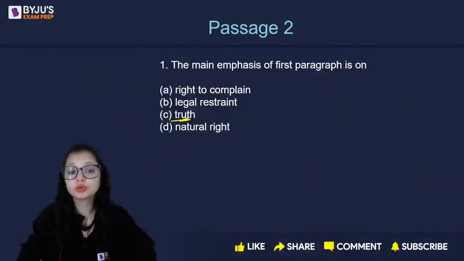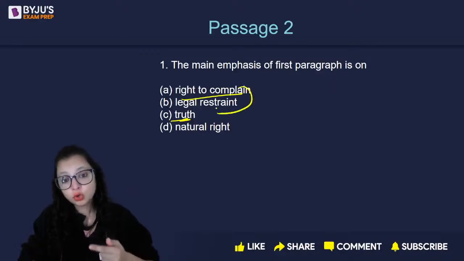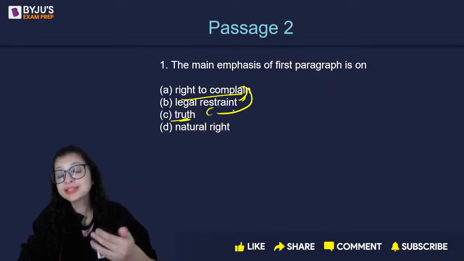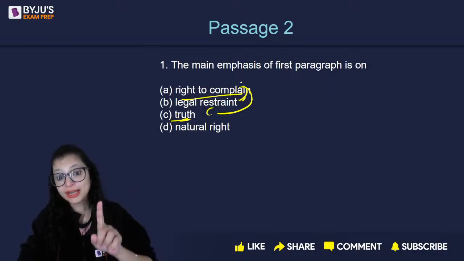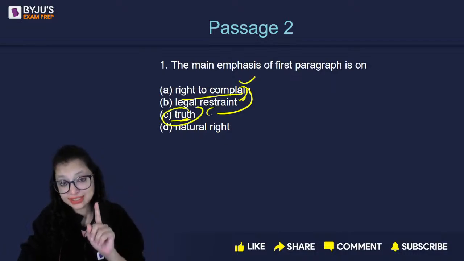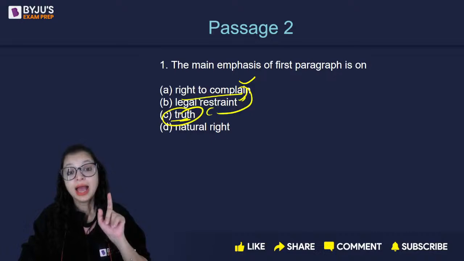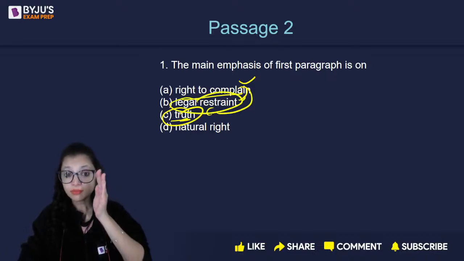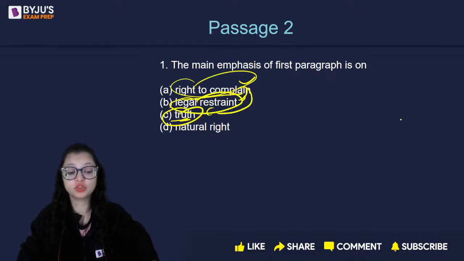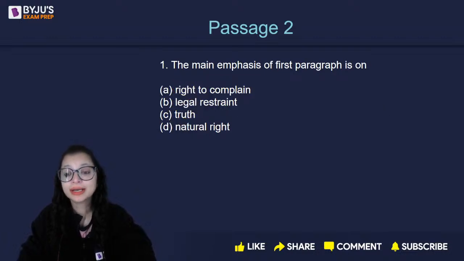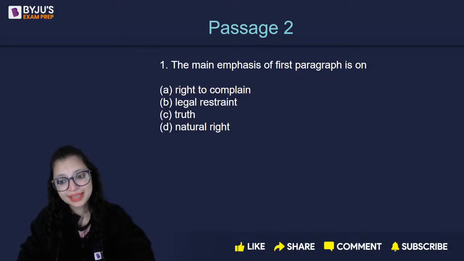ठीक है? तो it's not about only truth, it's about right to complain. Truth and legal restraint are subsets of it. Your right to complain should be exercised with utmost truthfulness, and legal restraint is a prohibition to your right to complain. So the bigger picture is right to complain. Okay? Yes, law is a premise here. Correct. Understood, everyone?